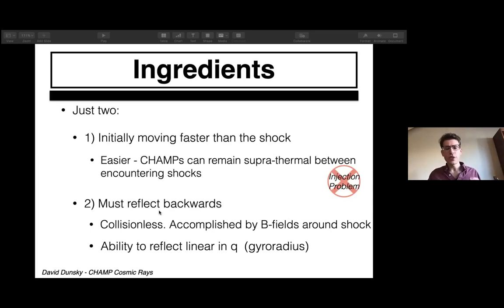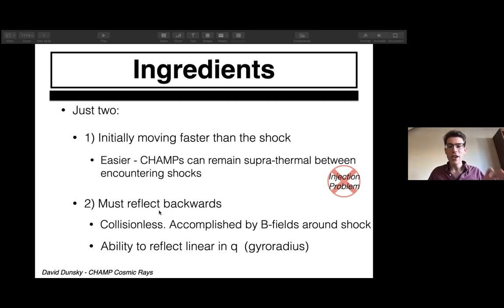What's actually pretty interesting is that this is easier for champs than normal protons and electrons, because champs have a very difficult time slowing down, as we saw from that thermalization rate, since generally their mass is either quite large or their charge is quite small. So they can remain very, very fast between encountering a typical shock. If they're moving initially slower than a shock, they can be accelerated to the shock speed, then wait 25 million years or so and encounter another shock. They're still moving very fast and they could be Fermi accelerated at that other shock. Or if they're already moving at the virial speed and never slow down before encountering another shock from thermalization, they can be Fermi accelerated in one go.